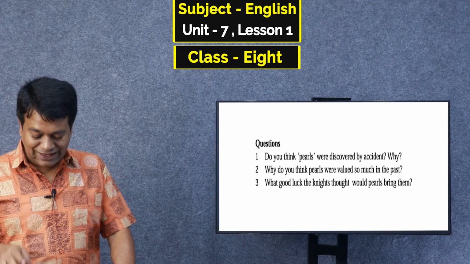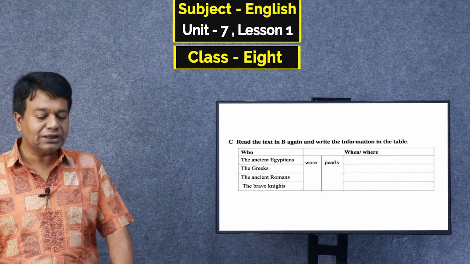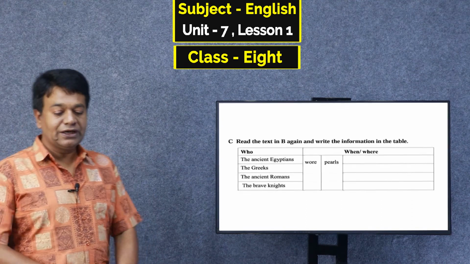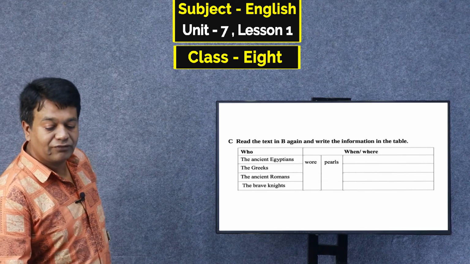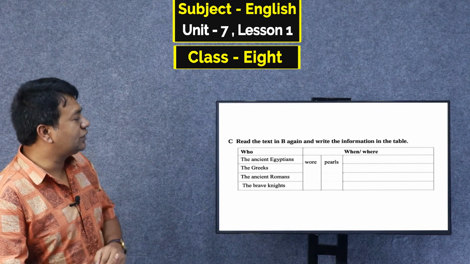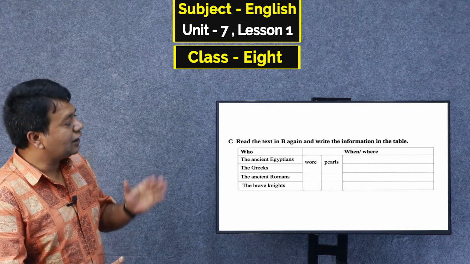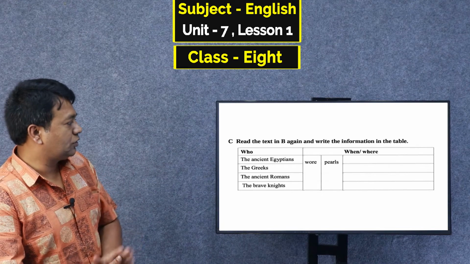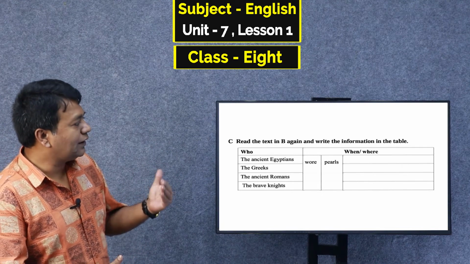So now we are going to the next section. See here, section C. Read the text in B again and write the information in the table. That's when you have to go through the text again, and then you have to fill up the last portion of this table. That means when and where.